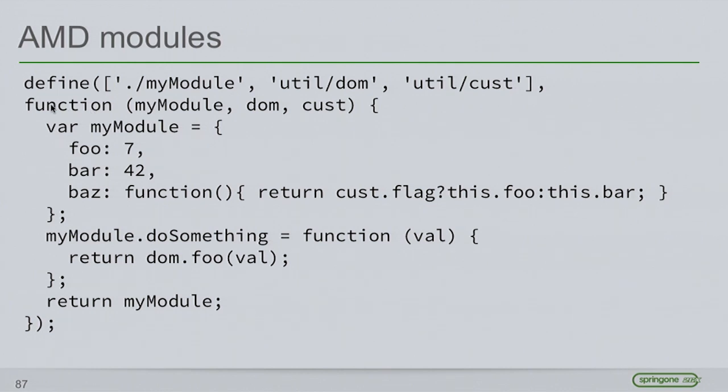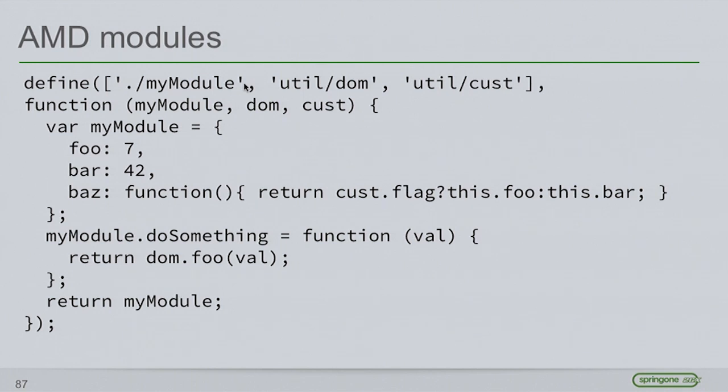Anyways, as you can see, I have 2 parameters here. First one is an array, and the second one is a function. The first one is a list of dependencies, and the second one is a factory function. And as you can see, there's a one-to-one mapping of these dependencies to these parameters that are passed to the factory function.